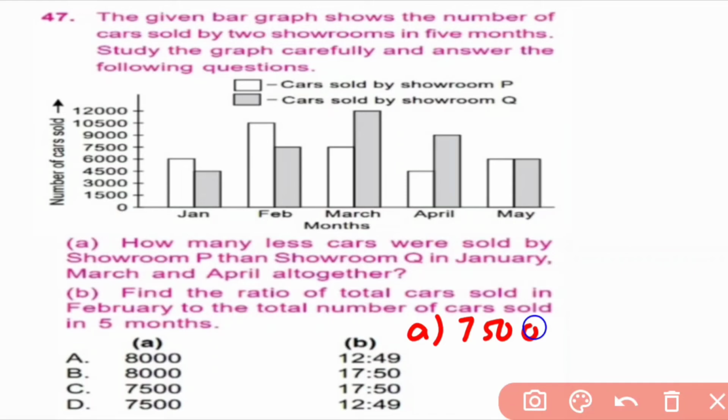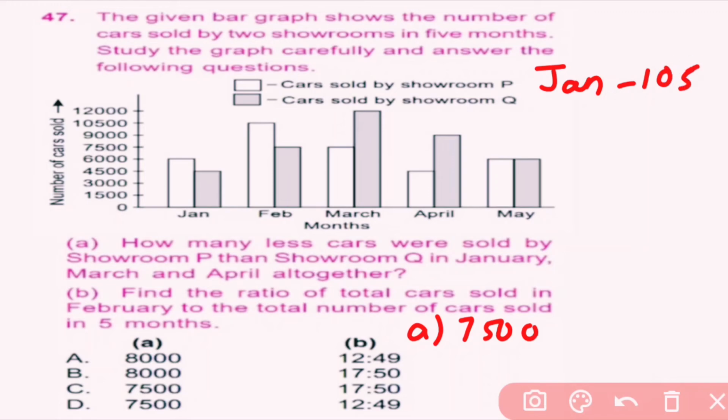Find the ratio of total cars sold in February to the total number of cars sold in 5 months. In January, P sold 6,000 and Q sold 4,500, and their total is 10,500. In February, P sold 10,500 and Q sold 7,500, and their total is 18,000.